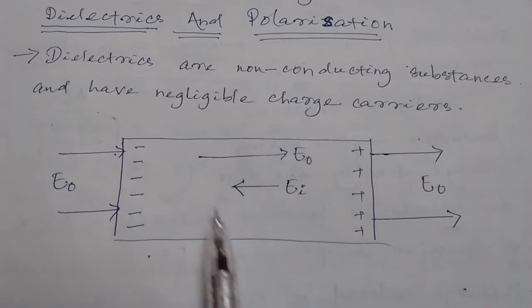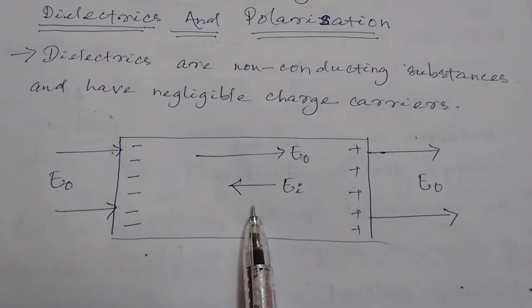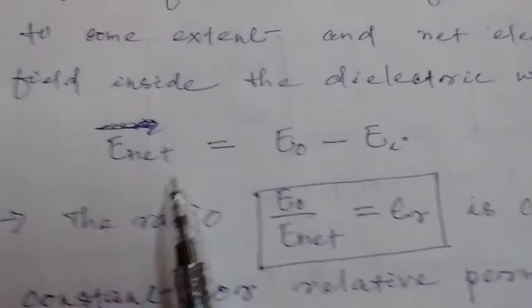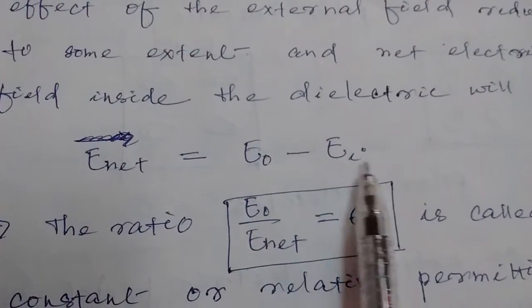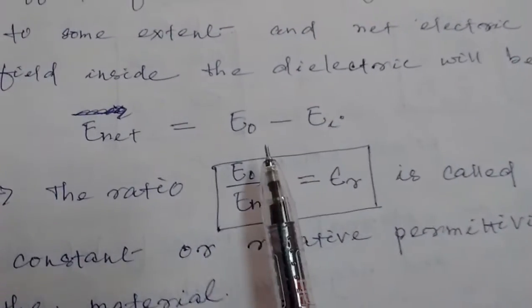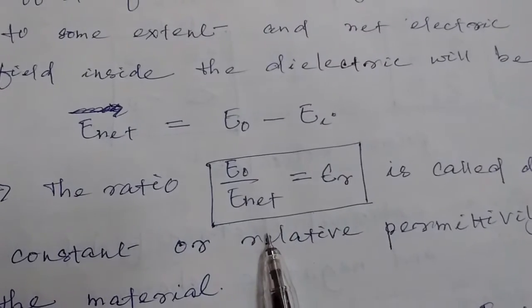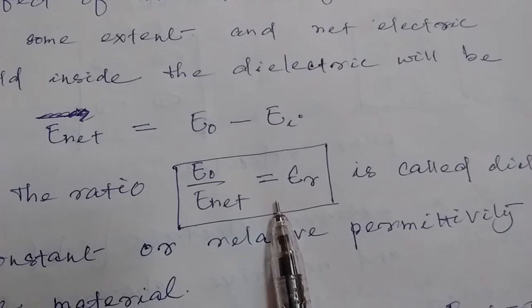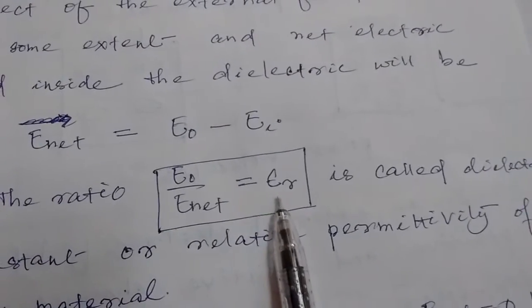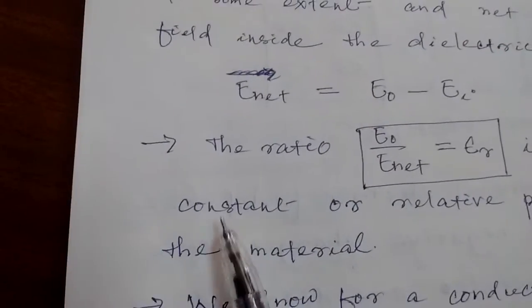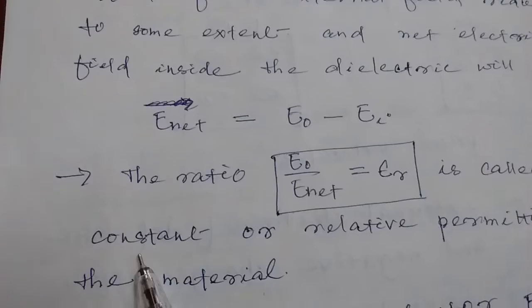What is that net electric field? That is E naught minus E I. Okay, E net is equal to E naught minus E I. Now E naught by E net is equal to epsilon R. This constant is called the dielectric constant of the substance.